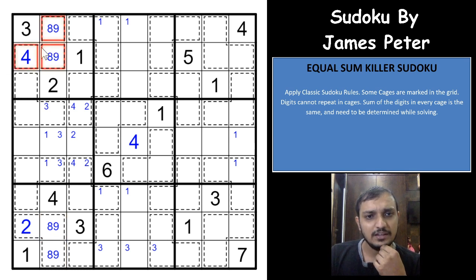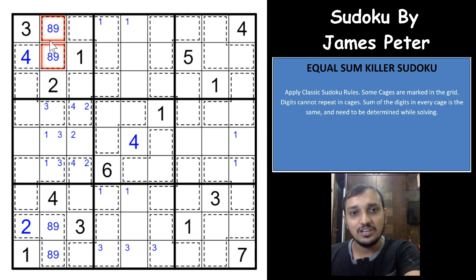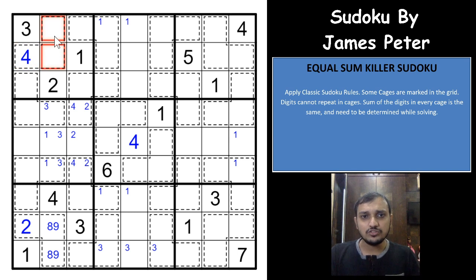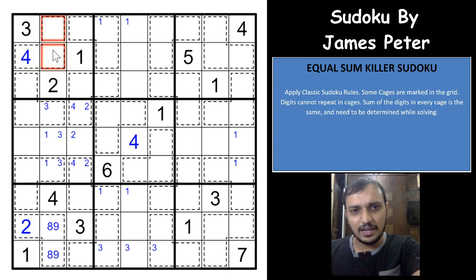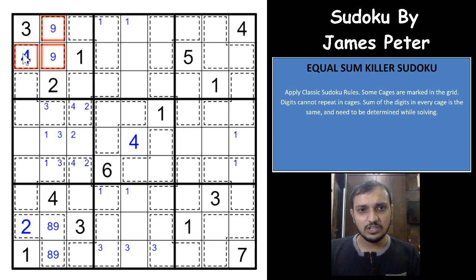If 4 is with 9, you'll have 13 used, you need 17, which means you need to have one more 4 in the cage. And of course, according to the rules, I just forgot to mention that, it is same as the killer Sudoku where digits cannot repeat in a cage. And of course, according to classic rules as well, in this box you cannot have two 4s. So if you have a 9 in this cage, 9 plus 4 is 13, and you will need again one more 4 to have the sum as 17.